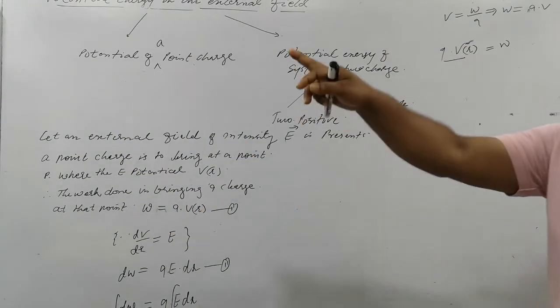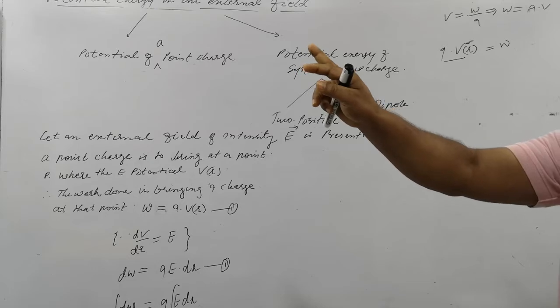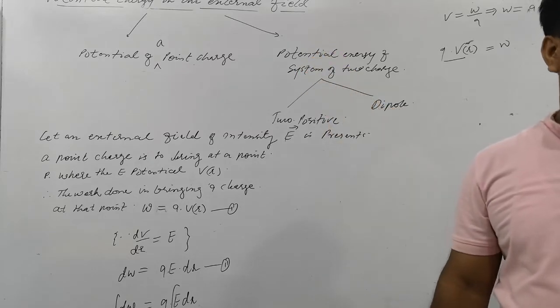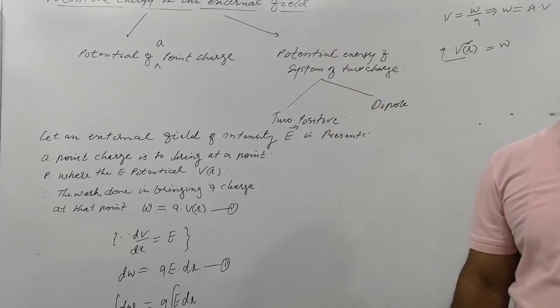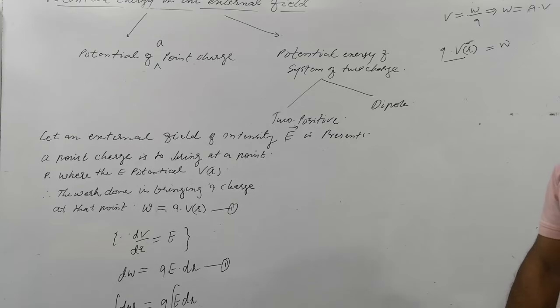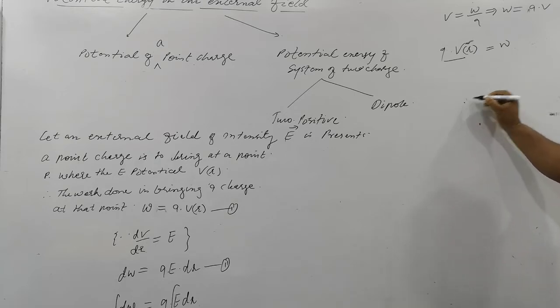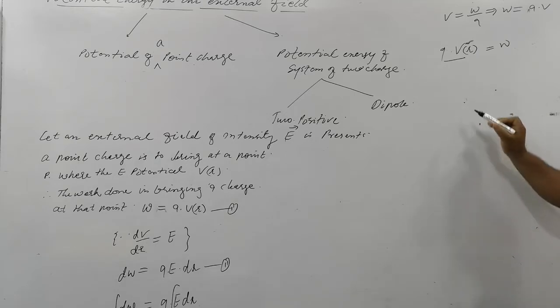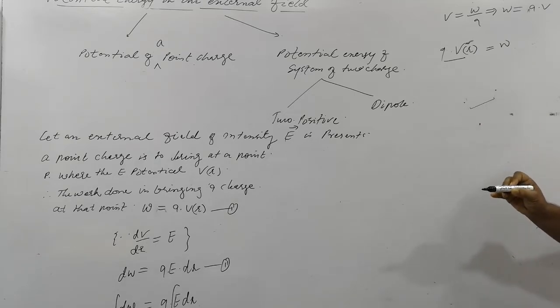You may see, if an electron with charge Q is equal to 1.6 into 10 to the power minus 19, suppose there is a charge on the electron, it is negative charge, accelerated by a potential difference. What does this mean? I am telling you, there are 2 points in the field, and the potential difference between these 2 points is a certain potential difference.